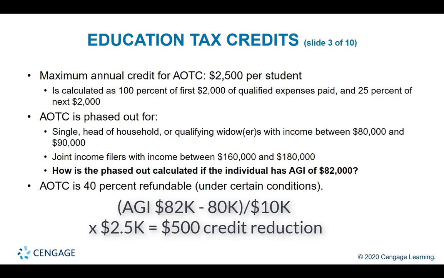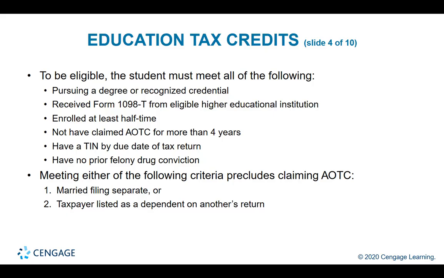It reduced by 500. More qualifications on this tax credit: must be pursuing a degree or a recognized credential, and must receive the form 1098-T from the school. 1098-T indicates that the school is an accredited institution for the taxpayer to receive this credit, and then must be enrolled at least half-time, and full-time is 12 credits, so half-time is 6 credits or more.